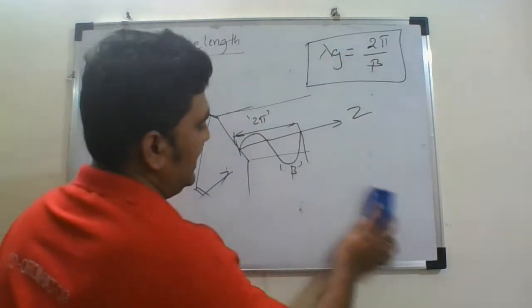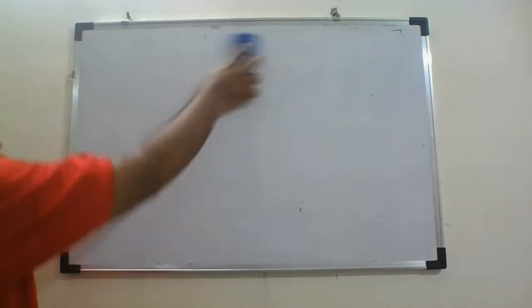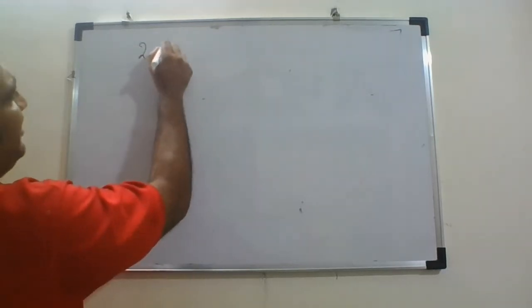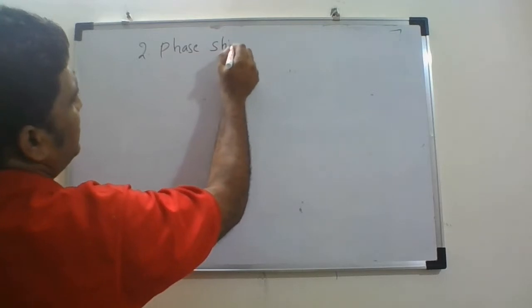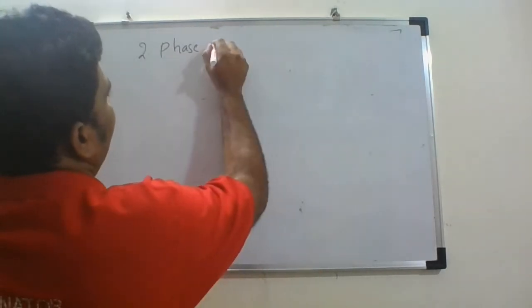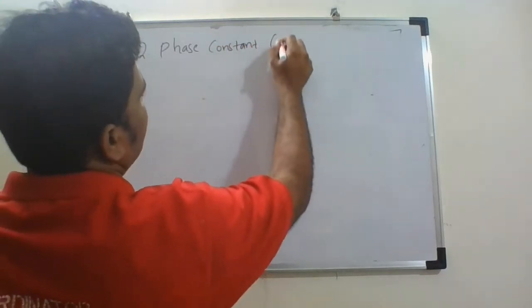Okay. Now let us go to the next special characteristic parameter, which is the phase constant of the waveguide. In general we represent this as beta.